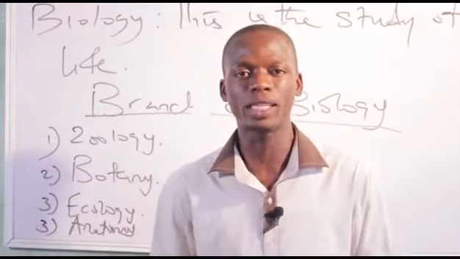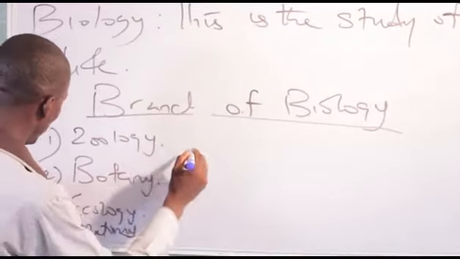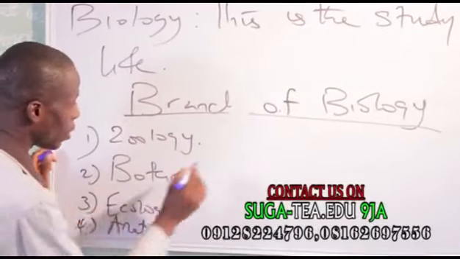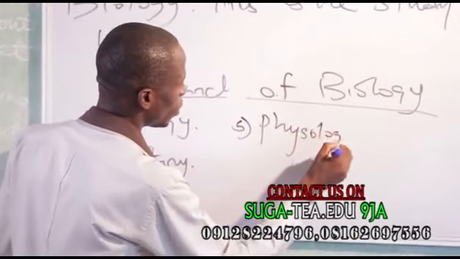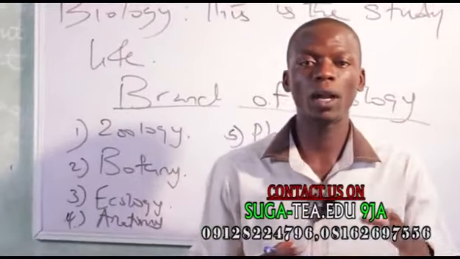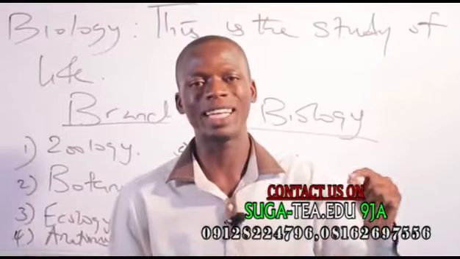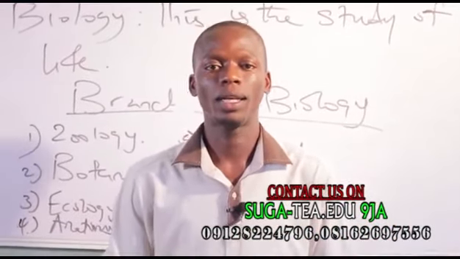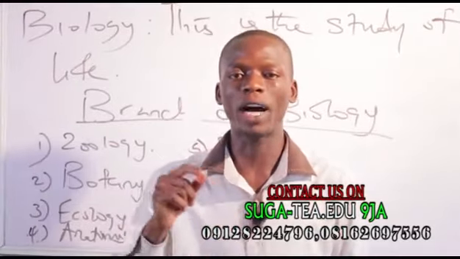And the next one is physiology. Another branch of biology is physiology. Physiology studies how the structures in an organism function. That is, physiology is the study of the functions of an organism.